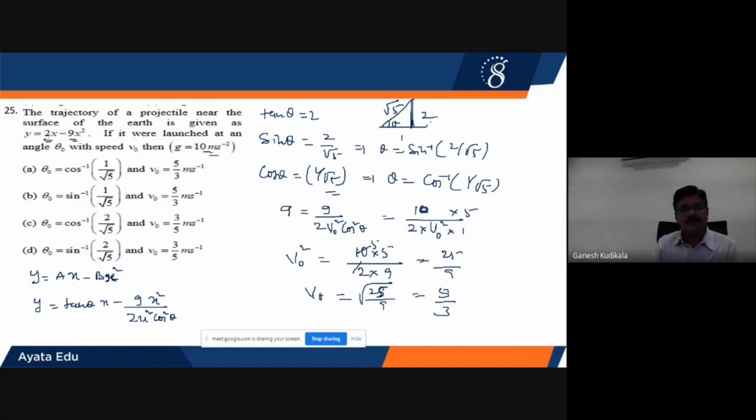Therefore, the first option, second option, even the fourth option is correct. But with respect to the first, second, and fourth, we go for the angle also. So theta is cos inverse of 1 by 5, and the V value is 5 by 3. Therefore, you can go for the first option. Unless and until you find the values of sin theta, cos theta, and even V0, we cannot predict the answer.